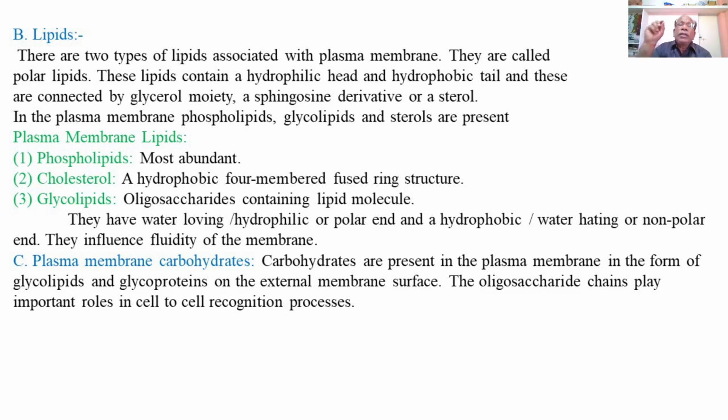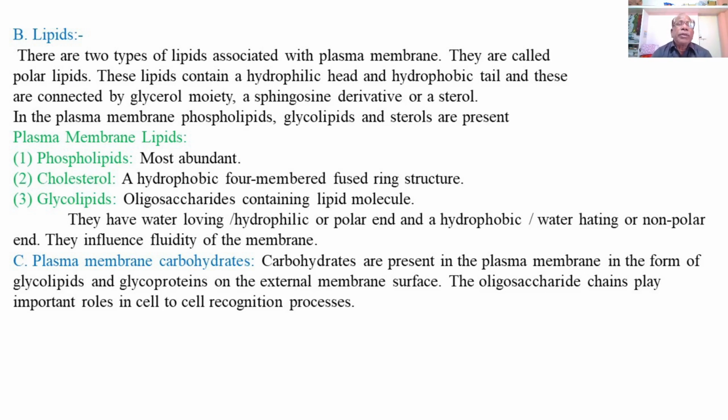Together with these, cholesterol molecules, the sterol, are also present to some extent in the lipid bilayer.